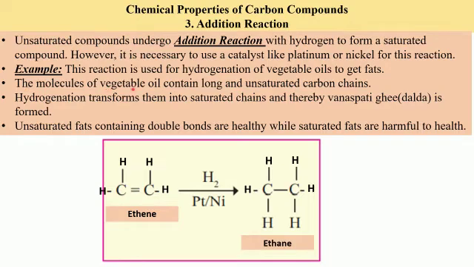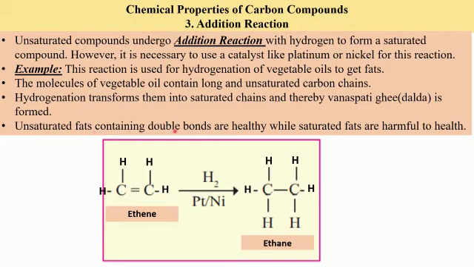The molecules of vegetable oil contain long and unsaturated carbon chains. Hydrogenation transforms them into saturated chains and thereby Vanaspati ghee, which we commonly call dalda, is formed. So vegetable oil is unsaturated. On adding hydrogen to it, it gets transformed to saturated form, that is Vanaspati ghee or dalda.